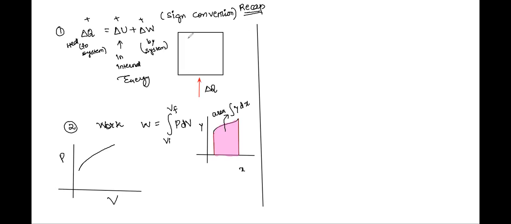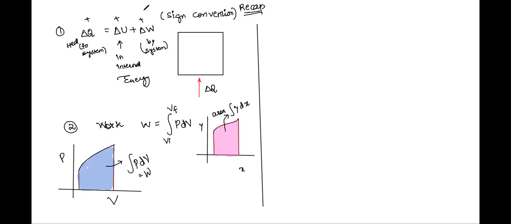And this P versus V graph area will give us integral P dV, or work done. Simple, right? So this will give us integral P dV, or work done. Everyone may note this down.